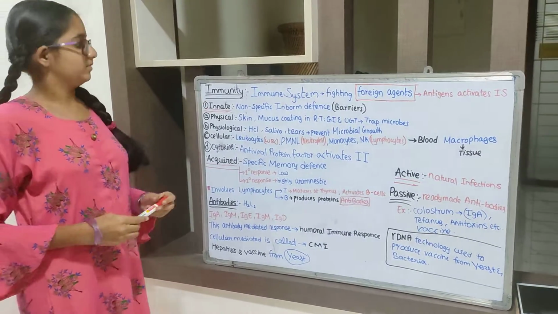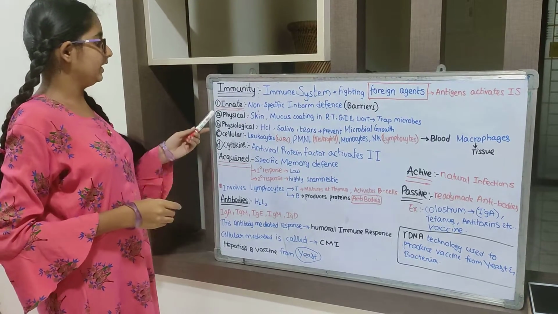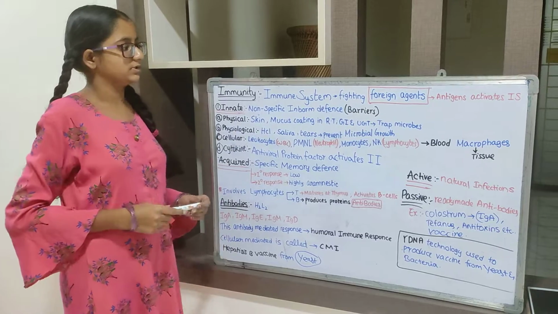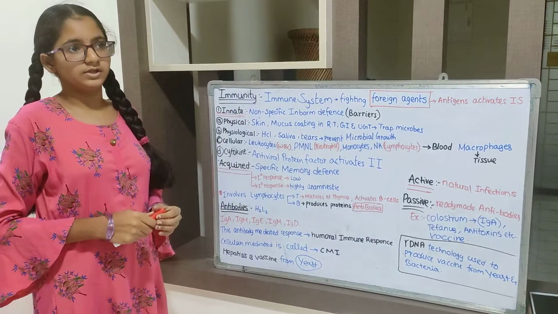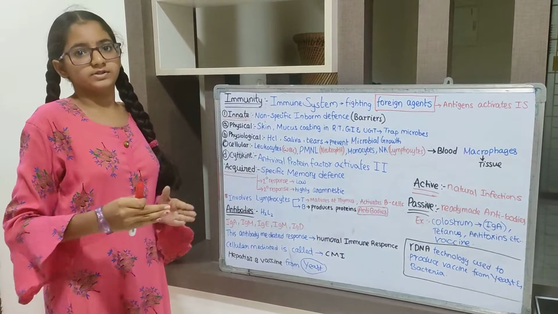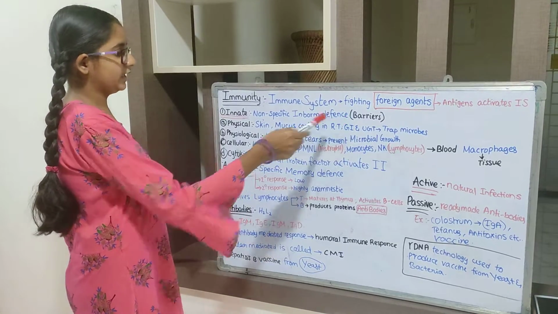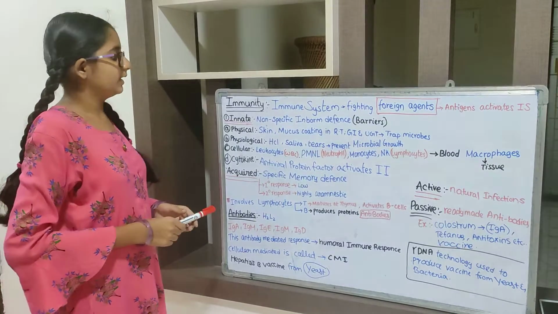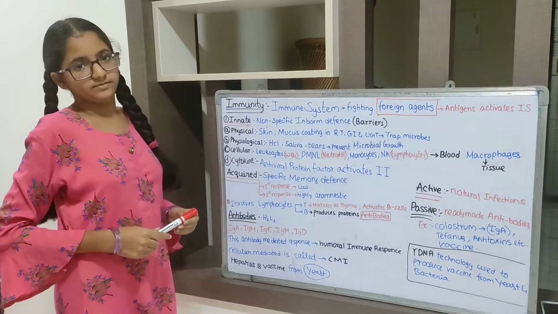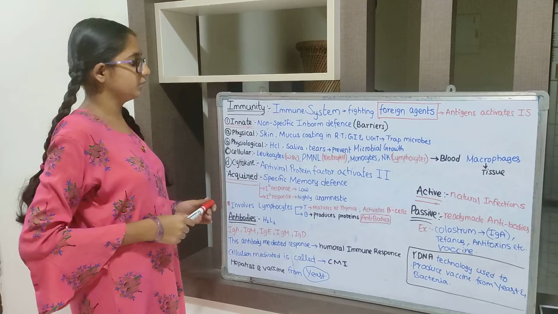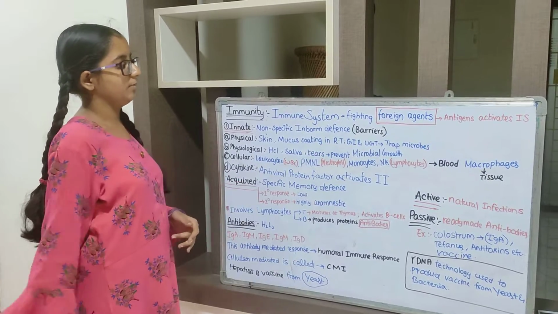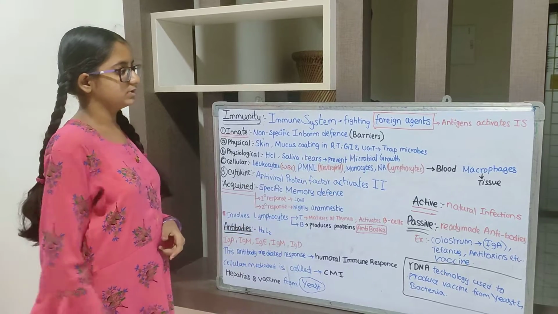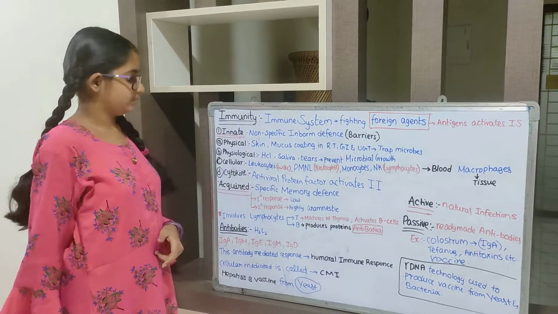Immunity is of two types, innate and acquired. Innate is non-specific and also an inborn defense. Inborn defense means it is present from birth. It has some types of barriers. Number one is physical. The main barrier is our skin, and the second barrier is the mucus coating in the reproductive, gastrointestinal, and respiratory systems, which traps microbes.